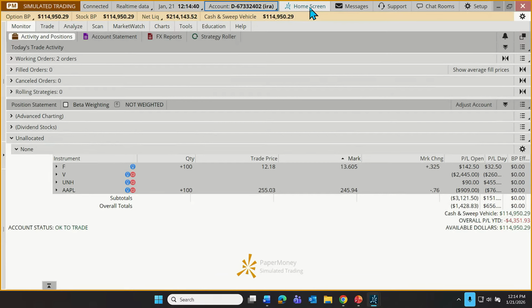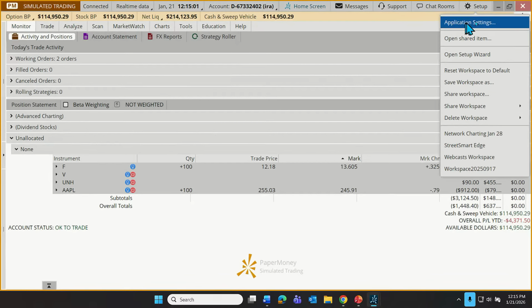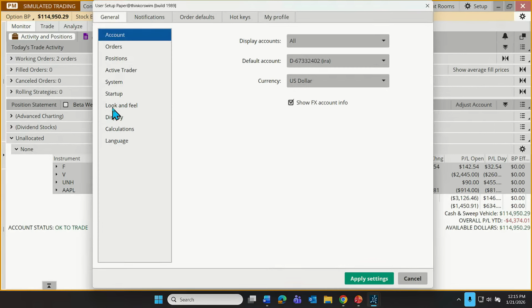I can go back to the home screen here. I get messages or alerts from thinkorswim right here. We can access support if we run into snags right there, and chat rooms for different users of thinkorswim here. And finally, there's another gear, another setup gear that allows us to make changes. So again, if I wanted to change that background appearance, I could click on setups. I could change the settings for the entire application or the entire software. Let's go to that application settings.